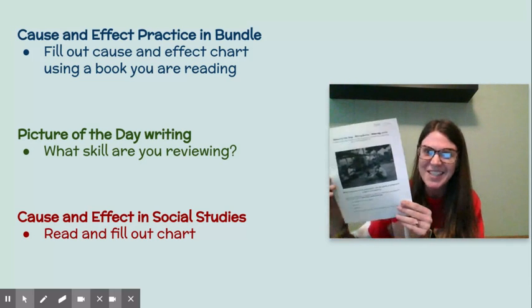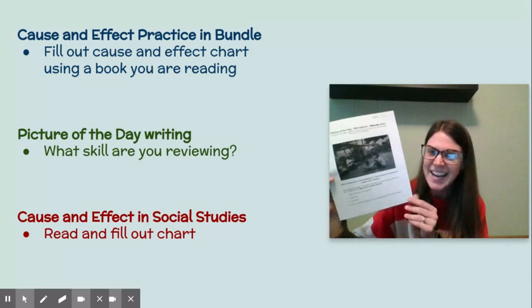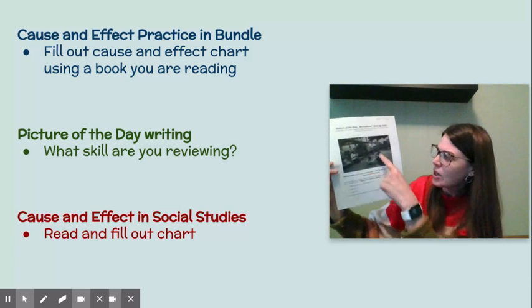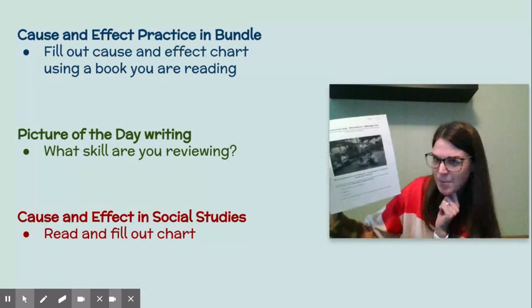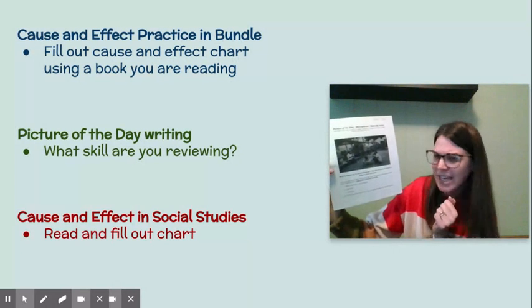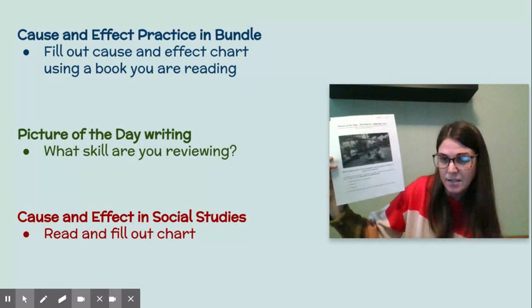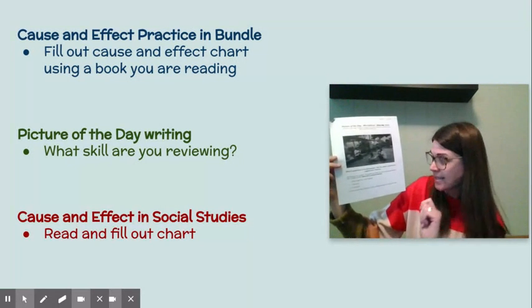You've done this several times. I know you're getting good at it. And it's a fun way to practice inferencing. So you're going to look and see what's going on in this picture. Just spend a couple minutes looking and observing there. And then you're going to answer these 3 questions. Number 1, what is happening in this photograph? You need a complete sentence there.